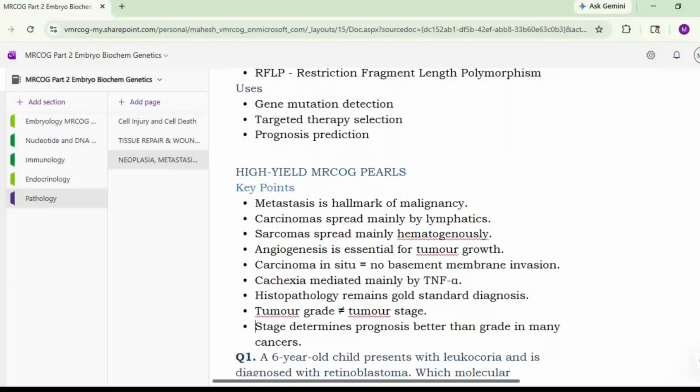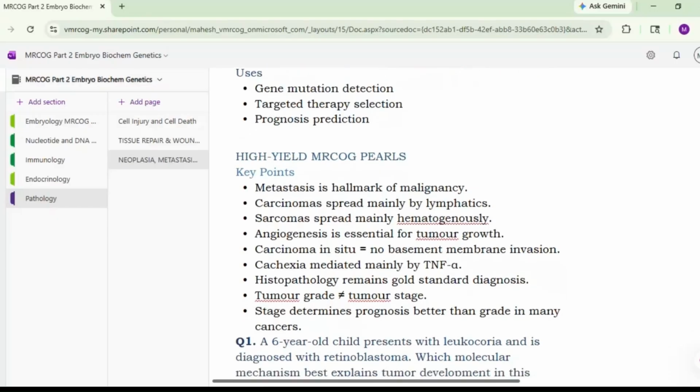Okay. Histopathology remains the gold standard for the diagnosis in cancer. Tumor grade is not the same as tumor staging. Tumor staging is the clinical involvement by the cancer, while tumor grade is the pathological nature, okay, the differentiation and so on. Then stage determines the prognosis better than the grade in many cancers. So staging is different and grading is different, okay. So this is what is about the neoplasia and the metastasis.